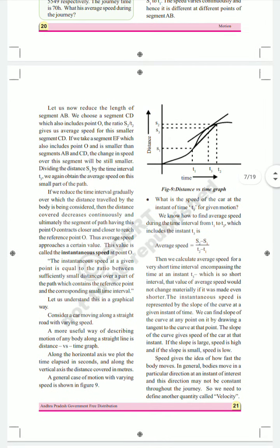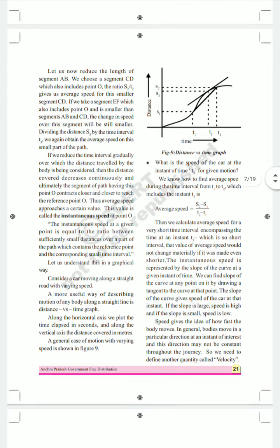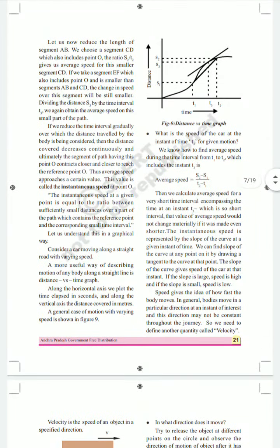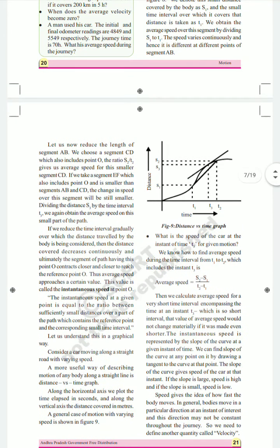Velocity is the distance taken by the object in a specified direction in a given time interval. Here we specify the direction, so velocity is a vector quantity. So speed is a scalar quantity and velocity is a vector quantity.